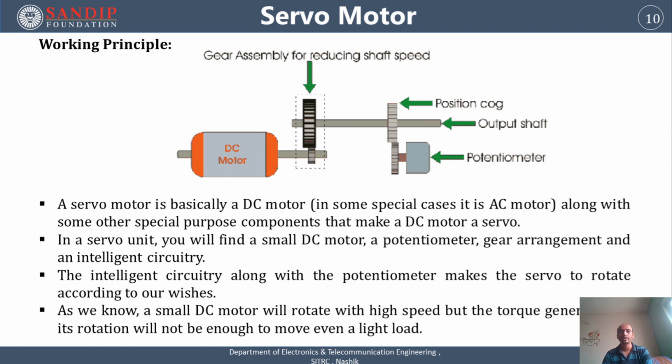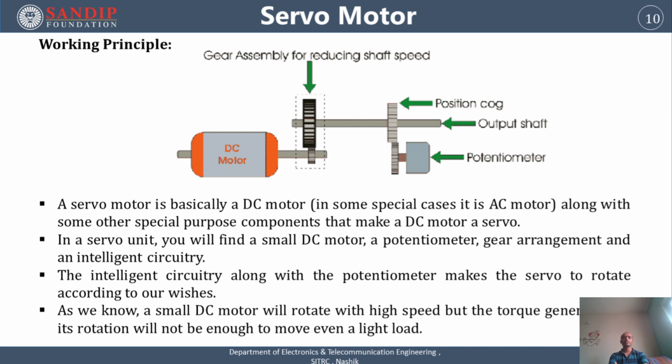Now, in this servo mechanism, the servo motor plays a very important role in transmitting the power. Hence, we have to understand the working principle of the servo motor. Here in the figure, a DC motor is used. As the DC motor shaft rotates, it is connected to the gear chain, and the gears rotate. The output shaft is rotated, and finally the output shaft is connected to the potentiometer.